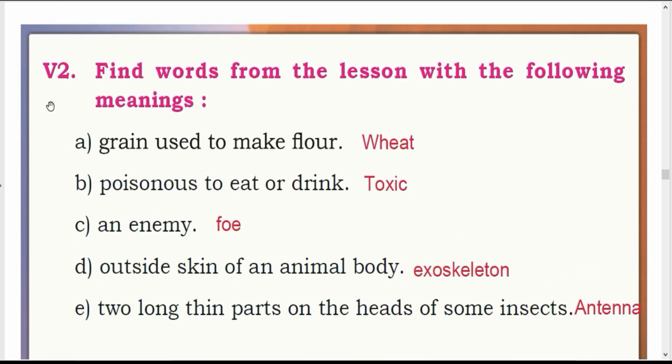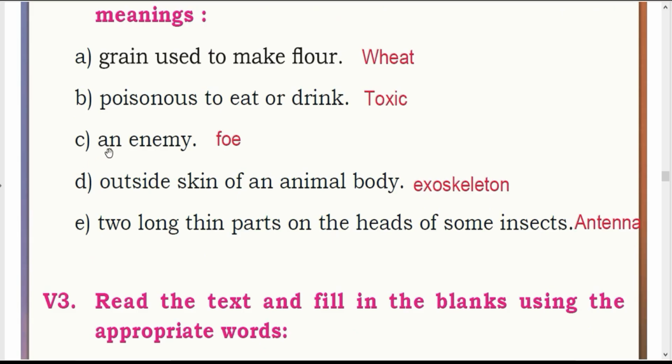Next heading, V2. Find words from the lesson with the following meanings. A. Grain used to make flour. Which grain? Yes, that is wheat. B. Poisonous to eat or drink. Toxic. The answer is toxic. C. An enemy. That is foe.